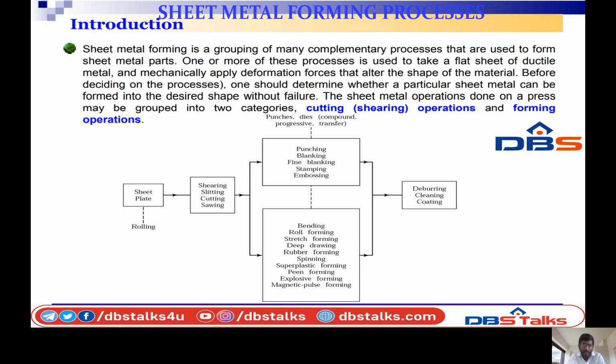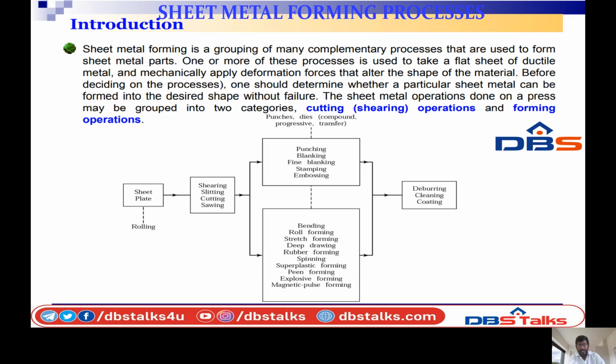So what are the categories? The first one is punching, blanking, fine blanking, stamping, embossing. When slitting, cutting, swaging are finally completed, this will be converted to the punching, blanking, fine blanking, stamping, embossing process. Next we move to another stage: bending, roll forming, stretch forming, deep drawing, rubber forming, spinning, superplastic forming, pin forming, explosive forming, magnetic pulse forming.